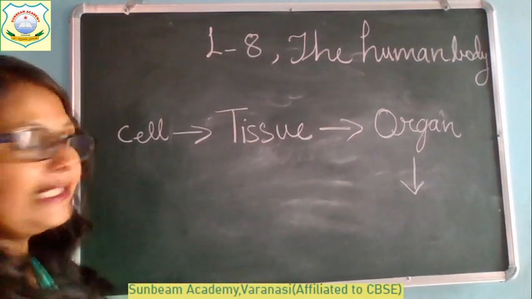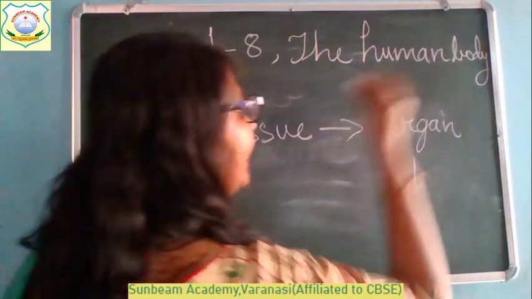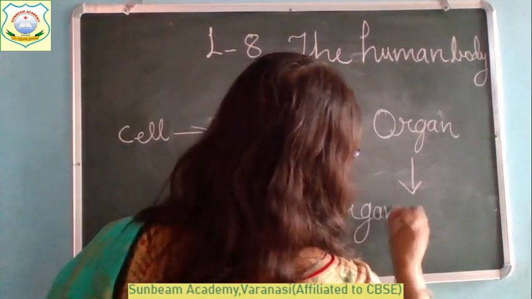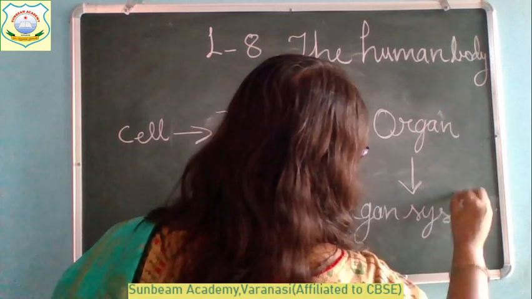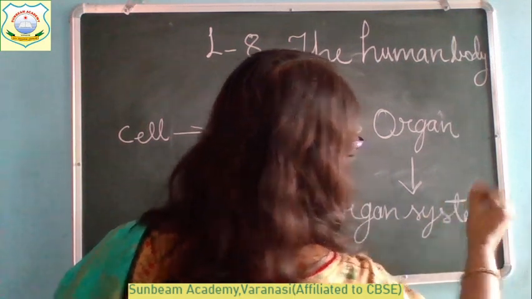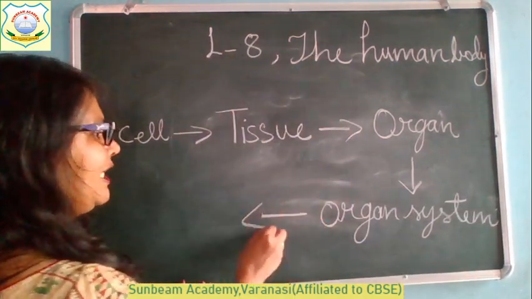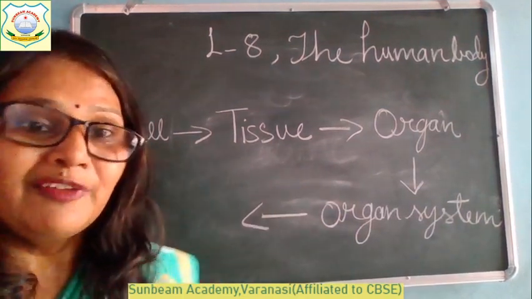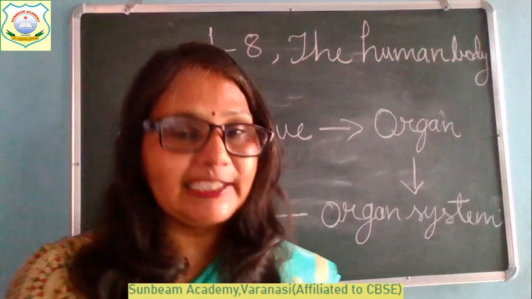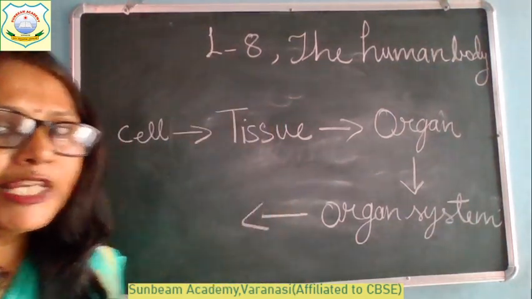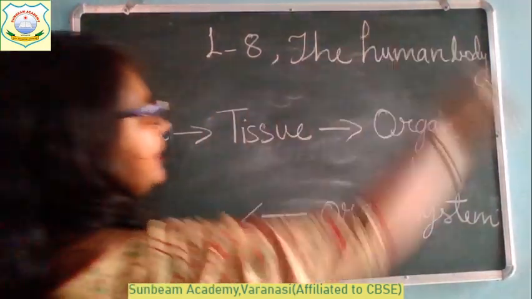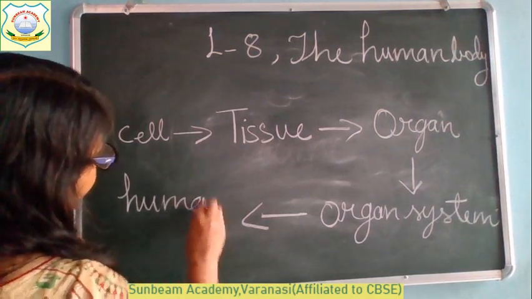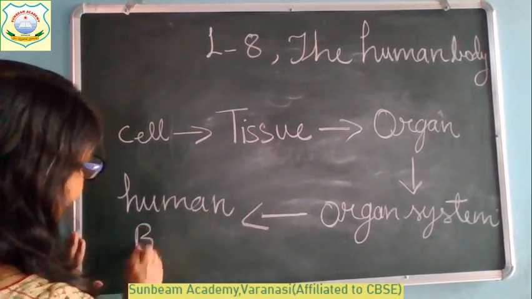And when many organs join together, they make an organ system to perform a particular function successfully. Examples of organ systems are the digestive system and breathing system, which we read in detail in this lesson. And when many organ systems join together, what do they make? They make a human body.